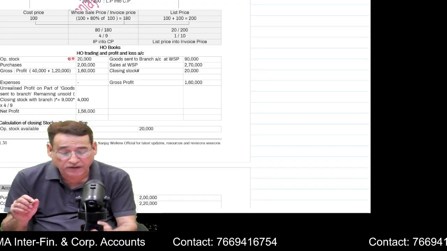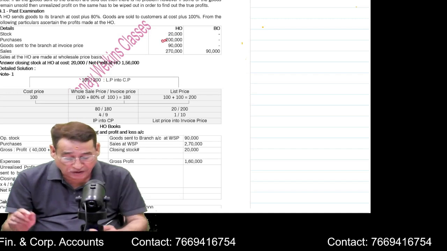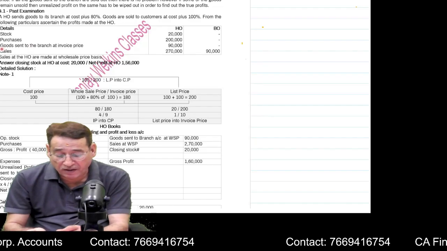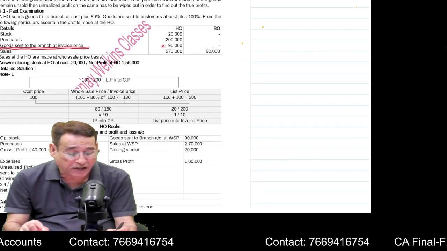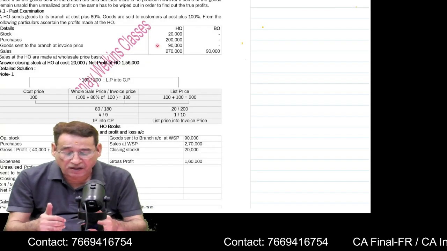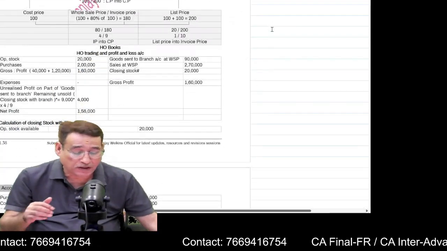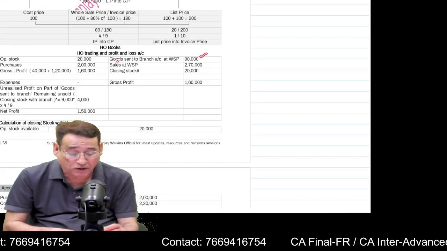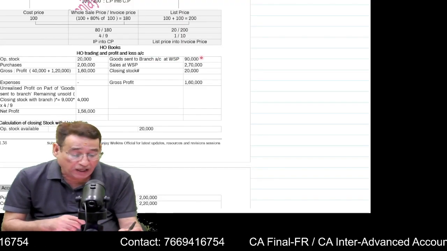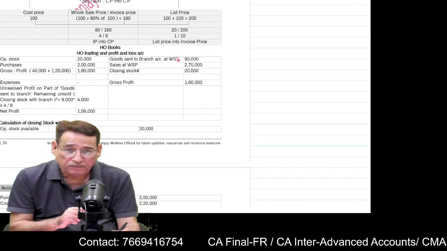You are going to write the opening stock which is available with the head office. This is the column of head office. If the head office has purchased some goods, you write it on the debit side. The important item is goods sent to branch at invoice price. That means in the current year, head office has sent 90,000 worth of goods to the branch office. Because we have sent the goods, we write it on the credit side: goods sent to branch account at wholesale price.